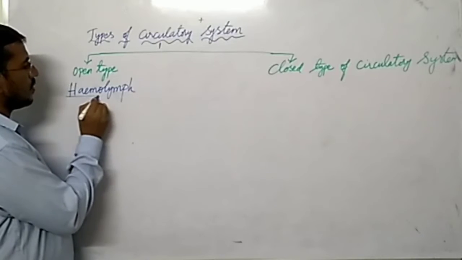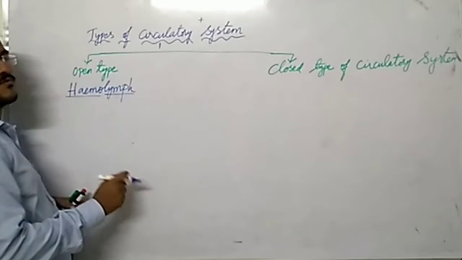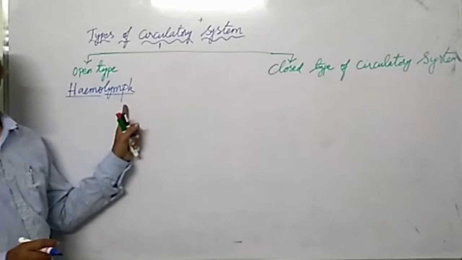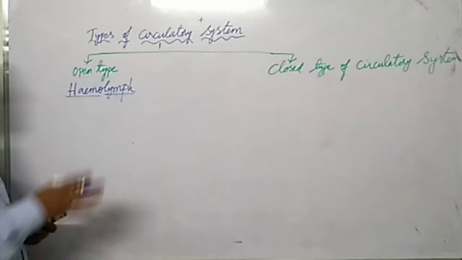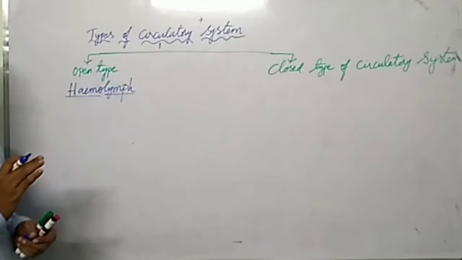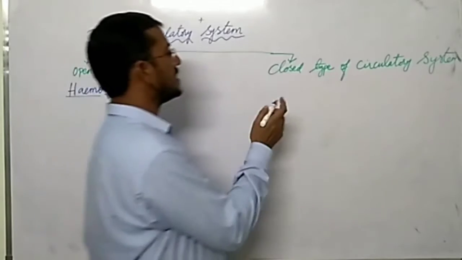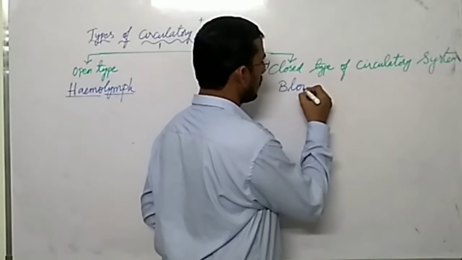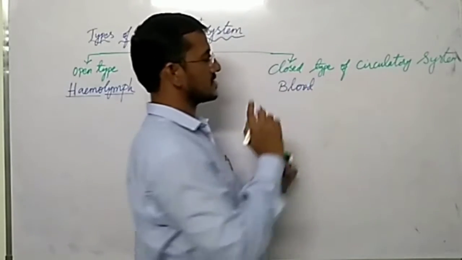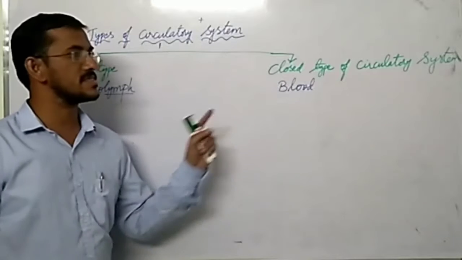So it's hemo, blood, lymph, fluid. So it is a blood fluid, but it is not a true blood. Okay, but here blood is present. A true blood is present in closed type of circulatory system. What do you mean by this?